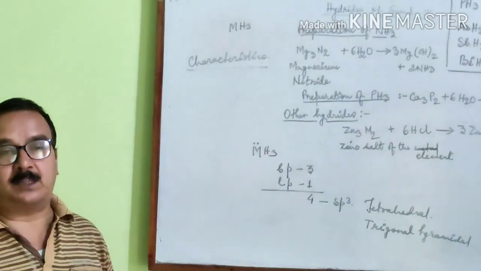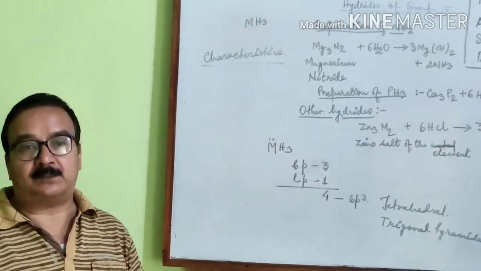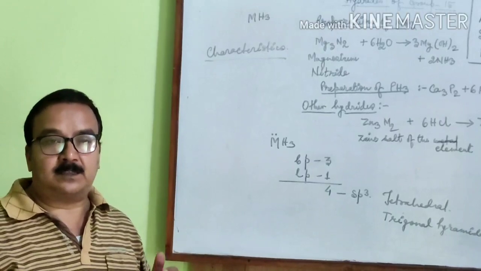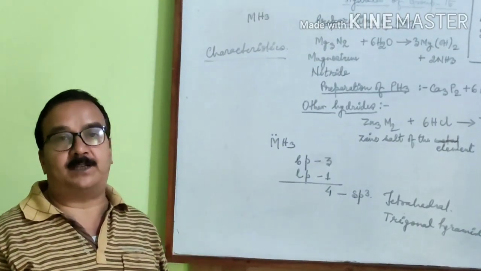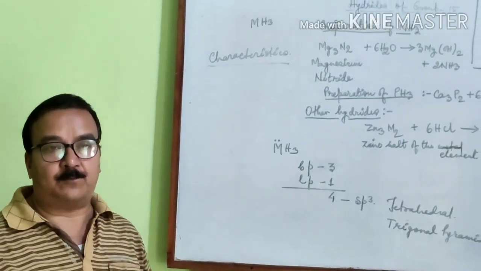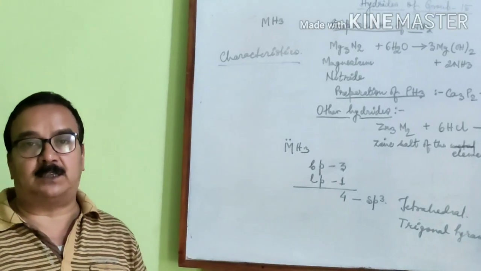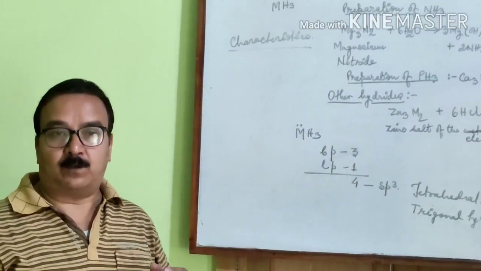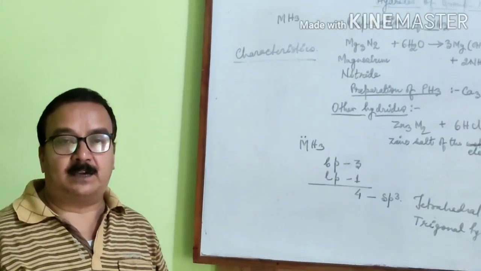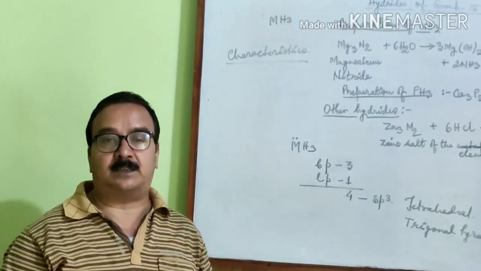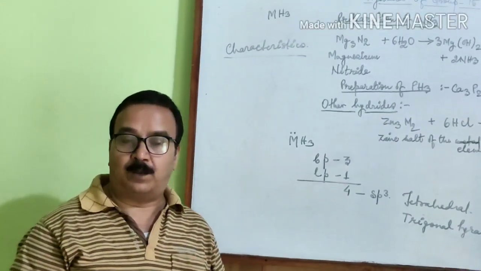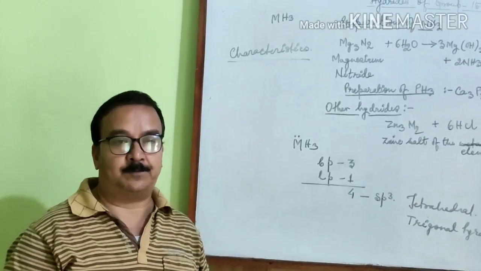it depends upon the electronegativity of the central element. Since the electronegative nature of nitrogen is most, therefore electron density on nitrogen will be maximum and the repulsion between the shared pair of electrons will be maximum in ammonia.